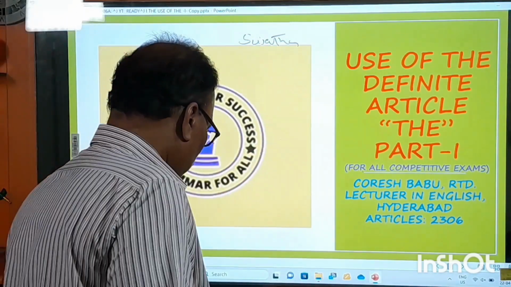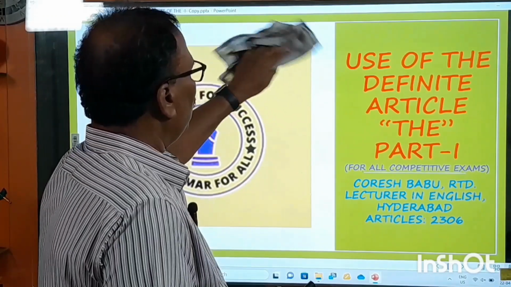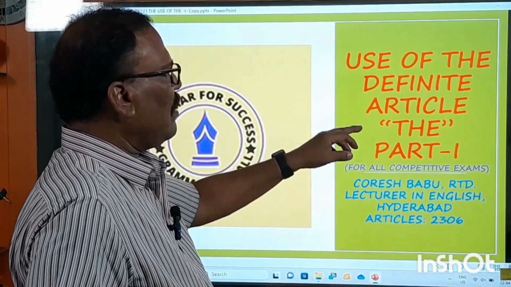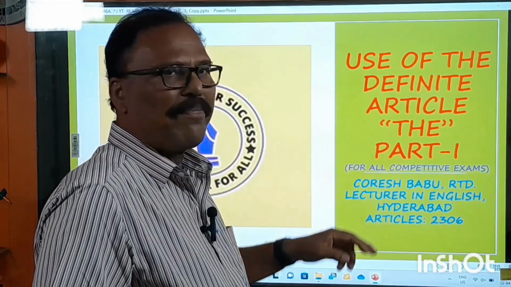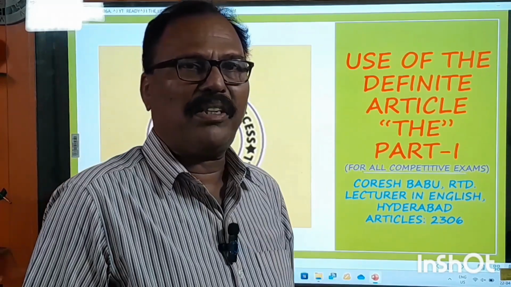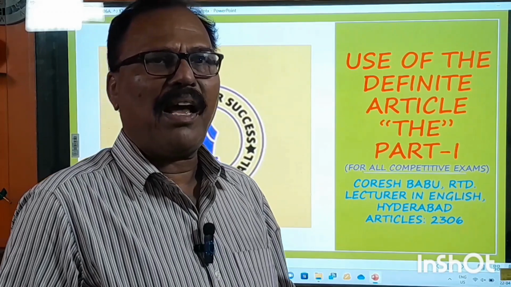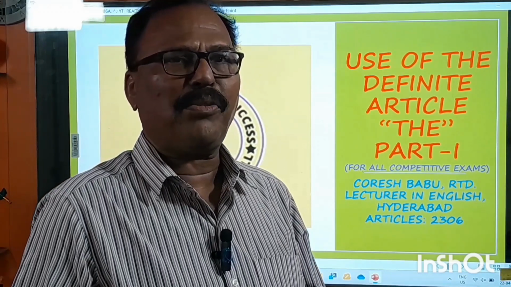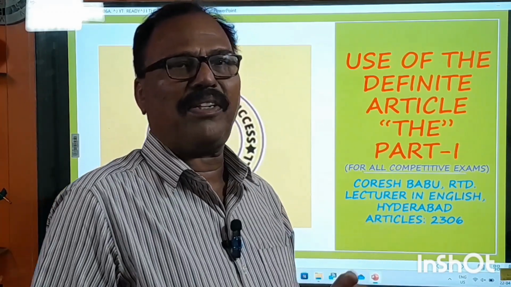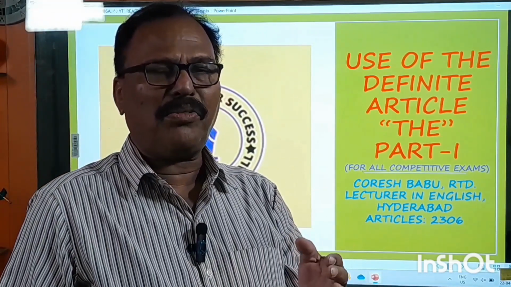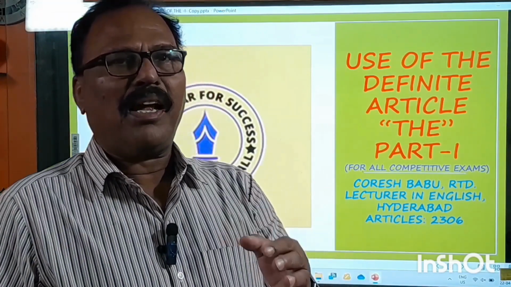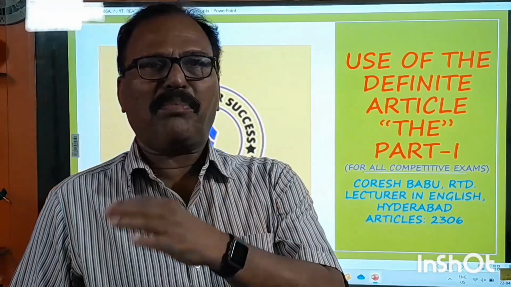Use of the definite article. Definite article is the, right? This is part 1. And let me tell you one important thing. There are as many as 80 or 85 rules under the use of the definite article, and all these rules have been divided into 4 equal parts: part 1, part 2, part 3, part 4, like that.